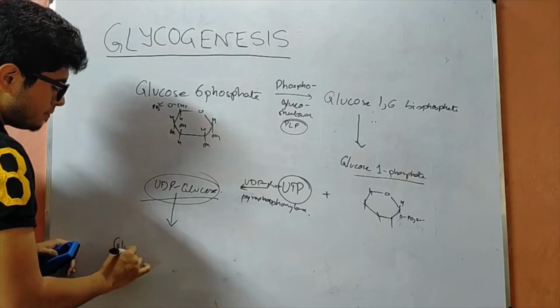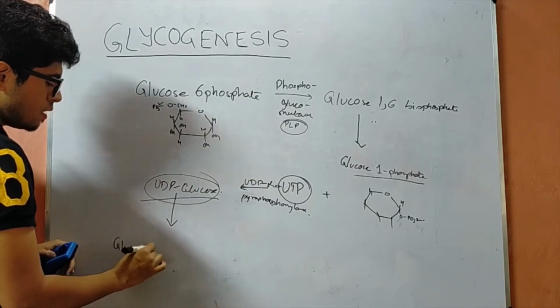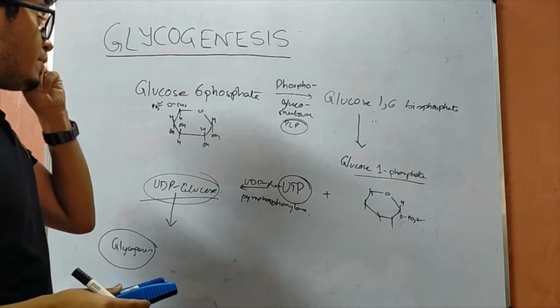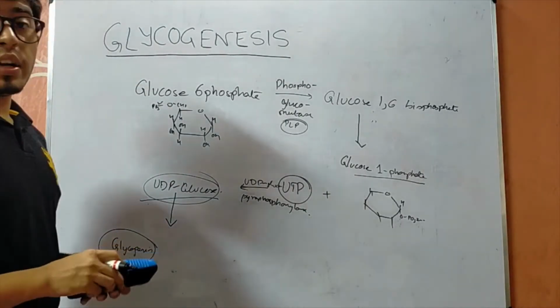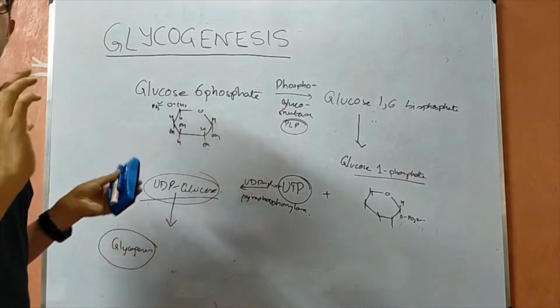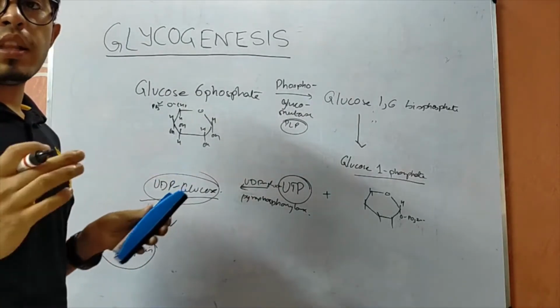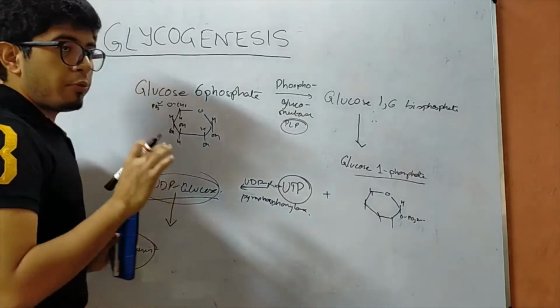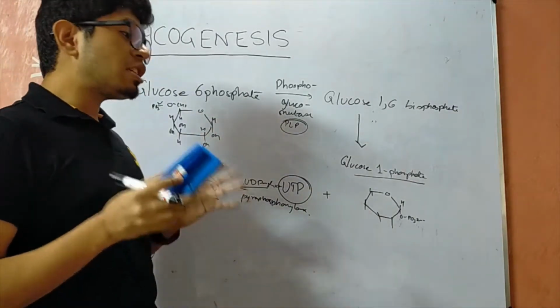Glycogenin protein is required for the formation of glycogen, and it has 4 consecutive glucose molecules joined by alpha 1,4 linkage